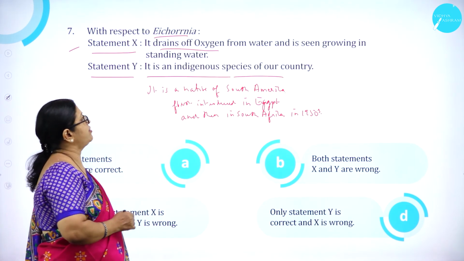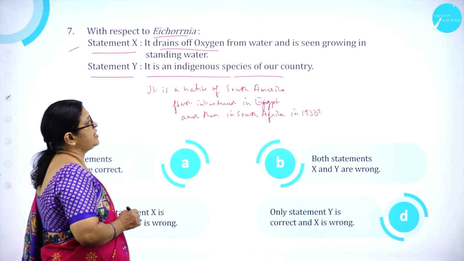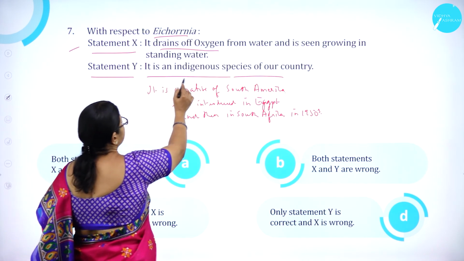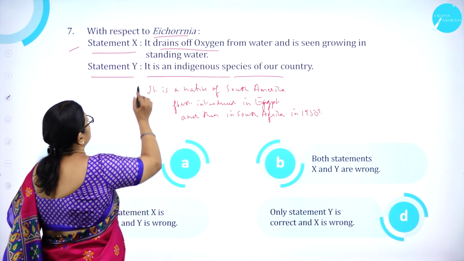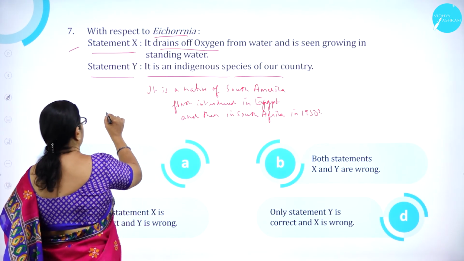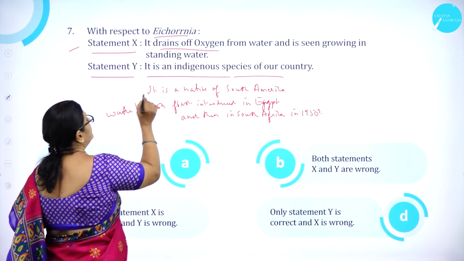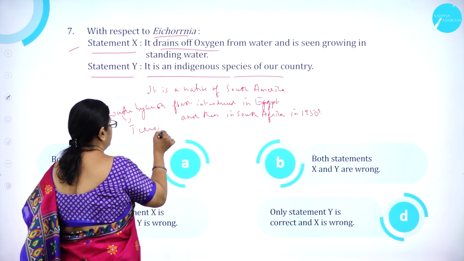With respect to eichhornia, statement X, it drains off oxygen from water and is seen growing in standing water. Statement Y, it is an indigenous species of our country. Eichhornia is called water hyacinth. You know, this is called as a terror of Bengal.